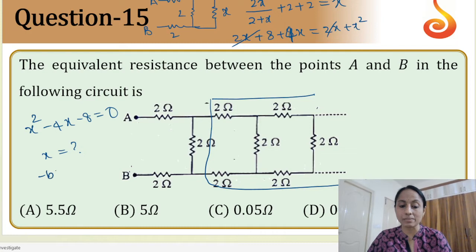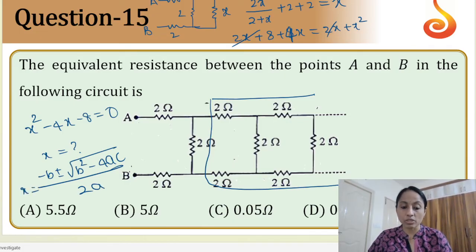How do you find? Minus b plus or minus root over b square minus 4ac by 2a. By using this formula, you can find the value of x. And that comes out to be option A. You can calculate and see the option comes out to be A.